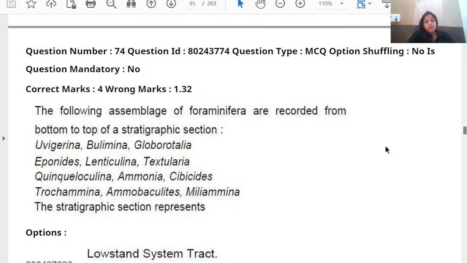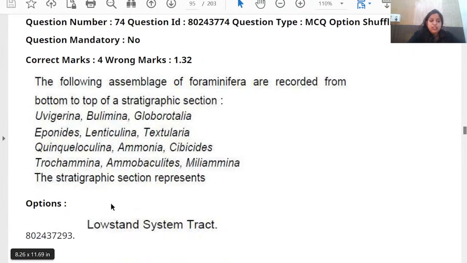Next question. This was a very common type of question till this particular year, 2020 June. They used to ask this kind of question every year. There will be one or two questions from sequence stratigraphy, and they will link the sequence stratigraphy questions with foraminifera.